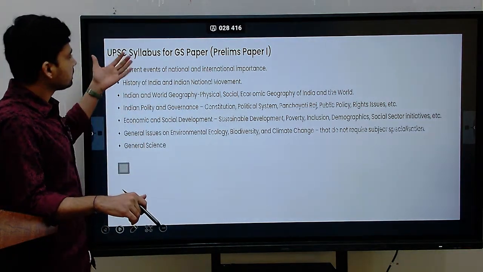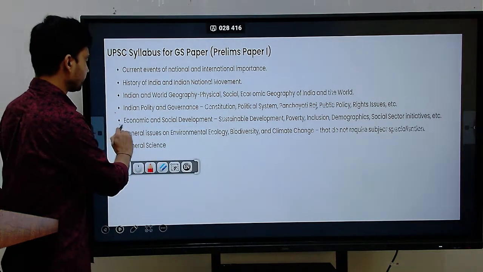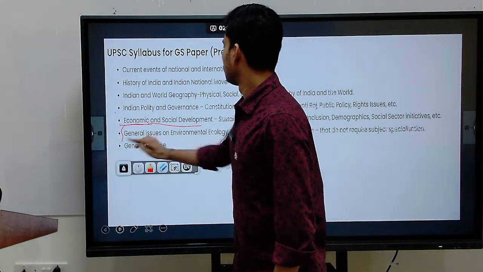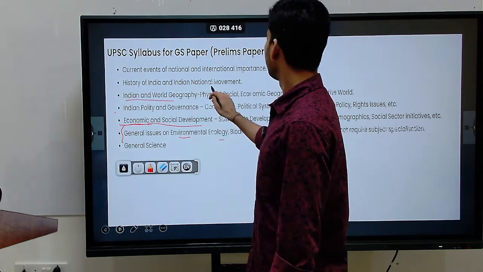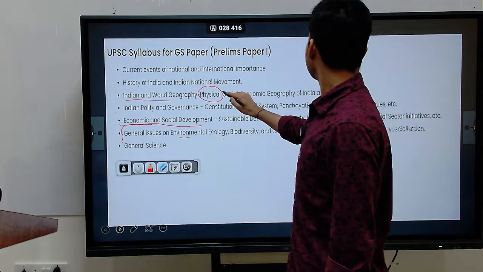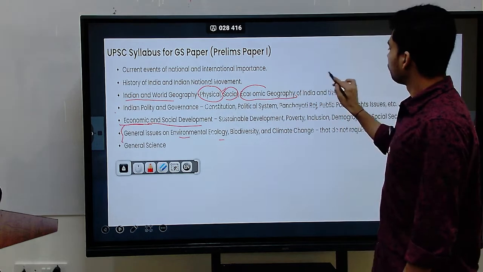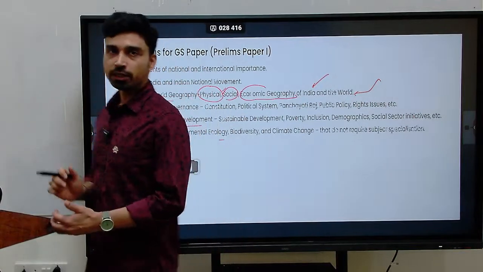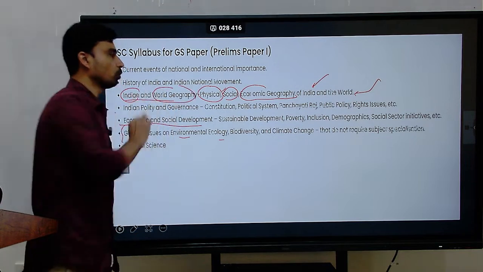Here, if you look at the syllabus and pay close attention, it is at this point that the geography-related topics are mentioned. We talk about environment and ecology, and then here we have Indian and world geography, where we have to study four different aspects of geography. One is the physical aspect, then the social aspect, then the economic aspect of geography, both from India's perspective as well as from the world's perspective. So for the prelims paper we have to study both Indian geography as well as world geography.